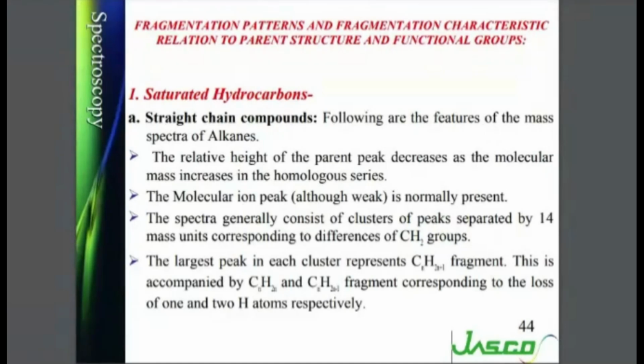The spectra generally consist of clusters of peaks separated by 14 mass units, corresponding to CH2 groups. The largest peak in each cluster represents the CnH2n+1 fragment. Now, where must this fragment be coming from? Any idea? This is accompanied by CnH2n and CnH2n-1 fragments, corresponding to the loss of 1 or 2 hydrogen atoms respectively.